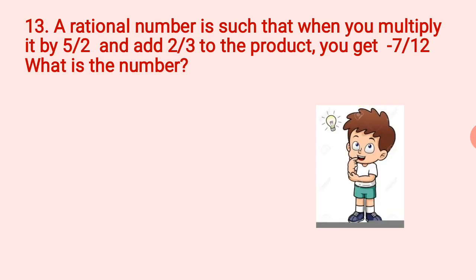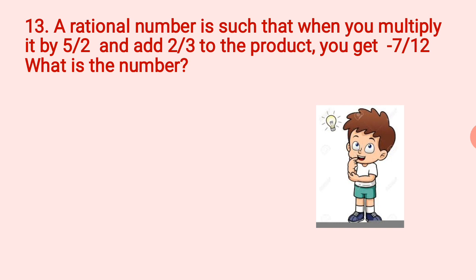Next question. Question number 13. A rational number is such that when you multiply it by 5 by 2 and add 2 by 3 to the product, you get minus 7 by 12. What is the number? So it's a puzzle that you have to solve. Now here there is a number which you don't know, but the relation between it and its multiples and all are given. So let us try to write this mathematically.